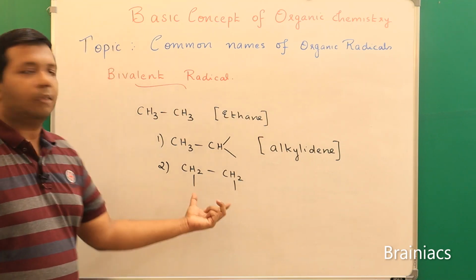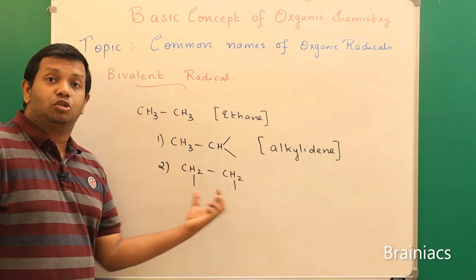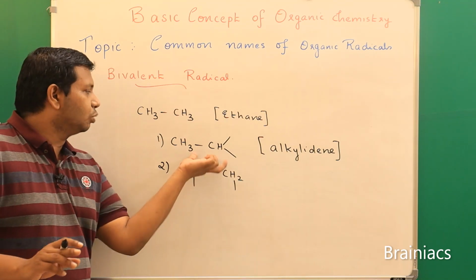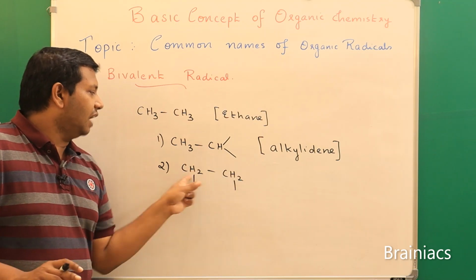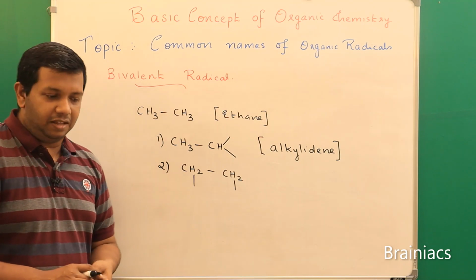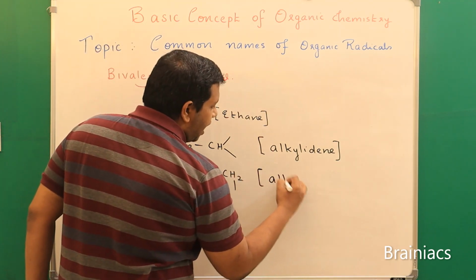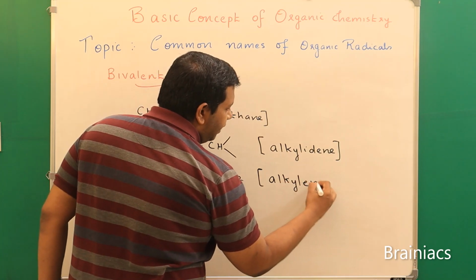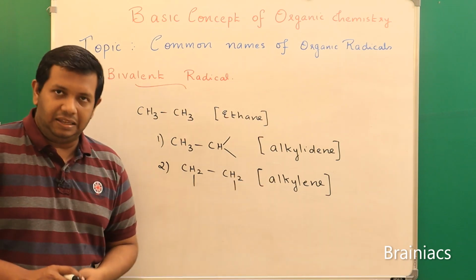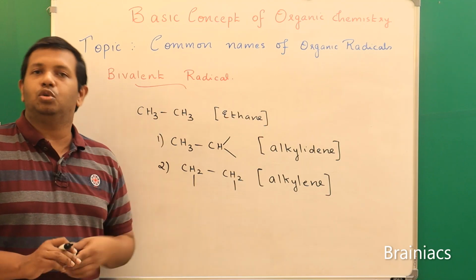Alkylidene. And if it is from the vicinal carbon atom, vicinal means adjacent, that is from 2 different carbons, it should be near to, that is very important. If it is very far away, not possible, it should be the adjacent carbon atoms. From the adjacent carbon atoms, 2 hydrogens are replaced, then we use the term alkylene. So one is alkylidene, other is alkylene. Okay. Now we will try to see various examples and we will try to name it.